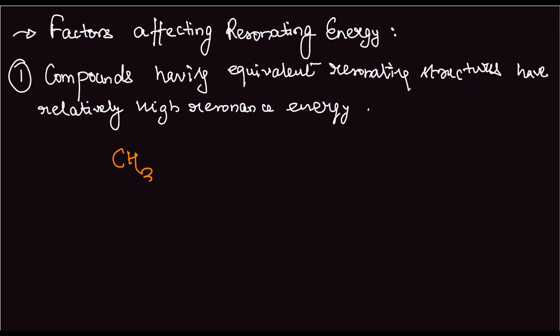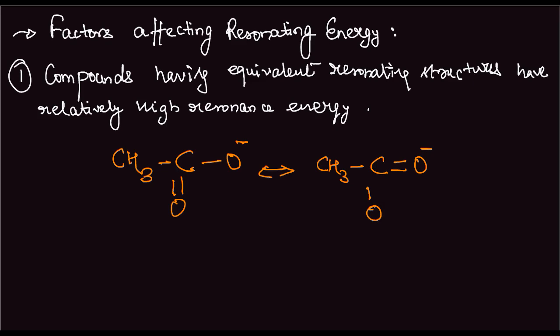Take CH3 C with O minus and double bond O. The resonating structures are CH3 C double bond O, with the minus sign on the other oxygen. Sorry, there will be no minus sign here, there will be a minus sign here. So these are the two resonating structures.